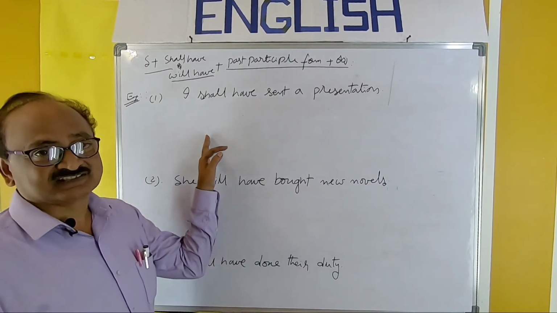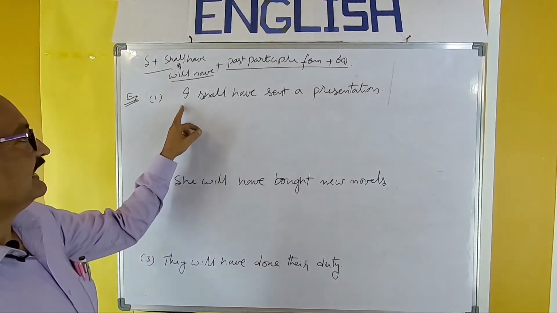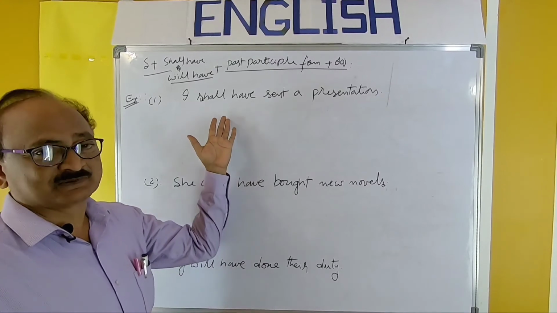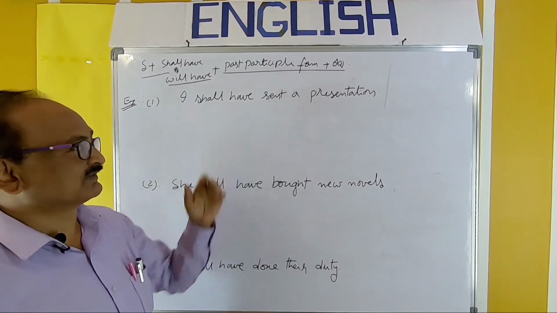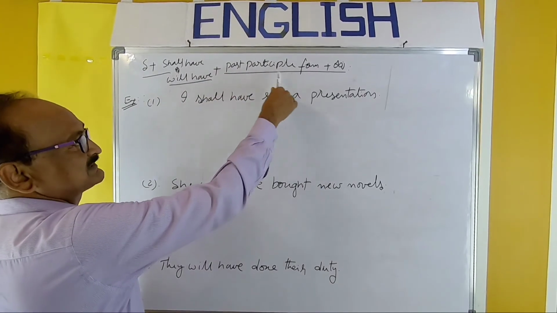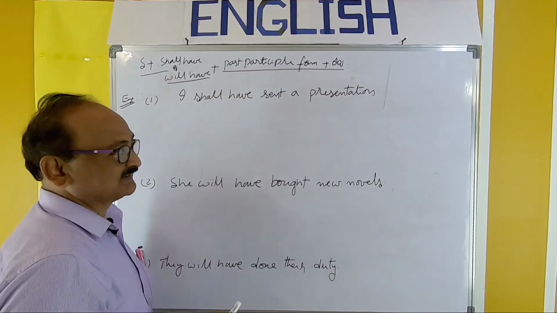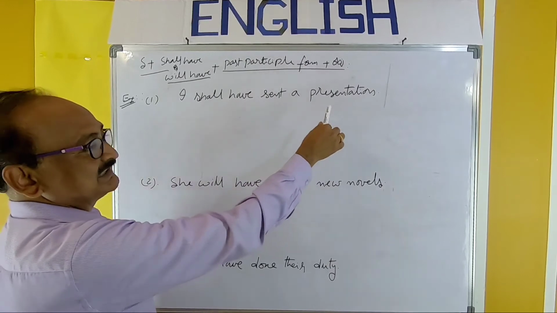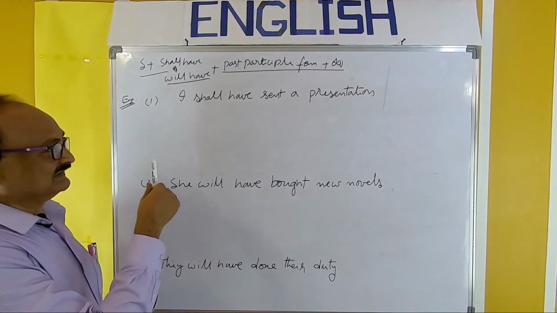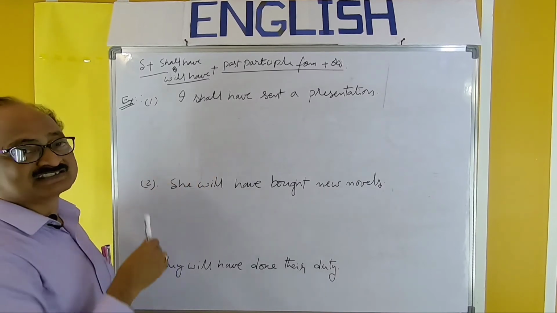Now, observe the examples. I shall have sent a presentation. That is an affirmative sentence, future perfect: subject plus shall have or will have plus past participle form plus object. Now, I have to form the interrogative of this sentence.